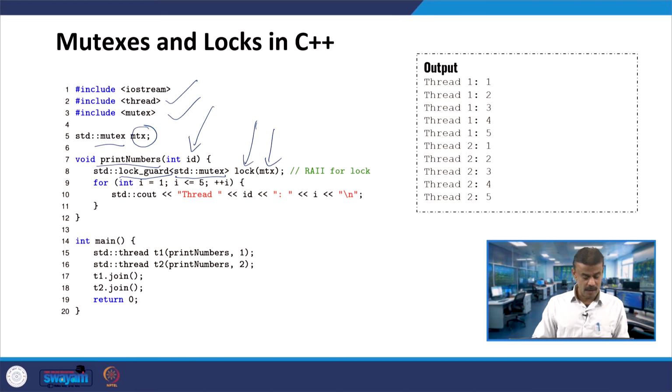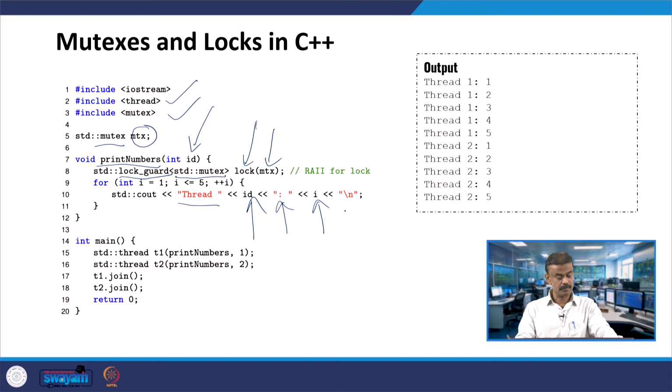And then here you have for int i equal to 1, i less than or equal to 5, plus plus i. We are trying to print thread, the id, colon, and i running from 1 to 5. This is what we are expecting. Now we will go to the main program, like the first program that we had seen.